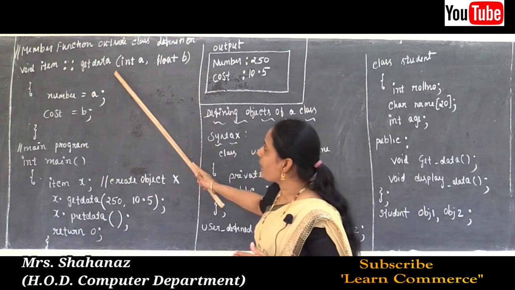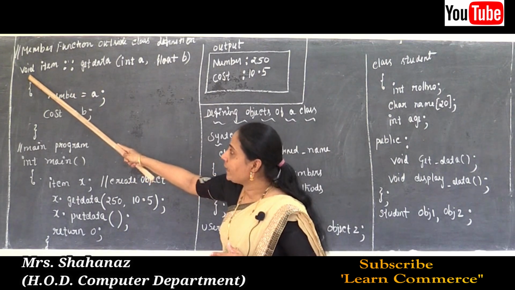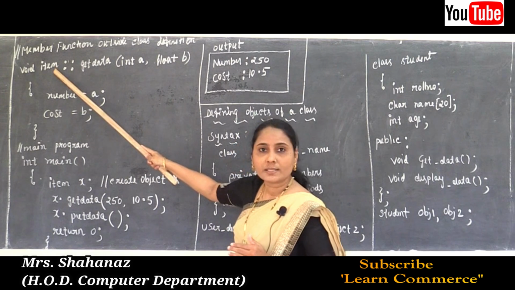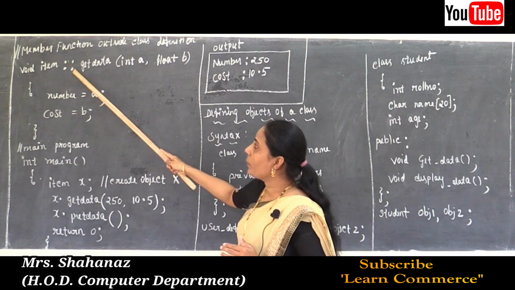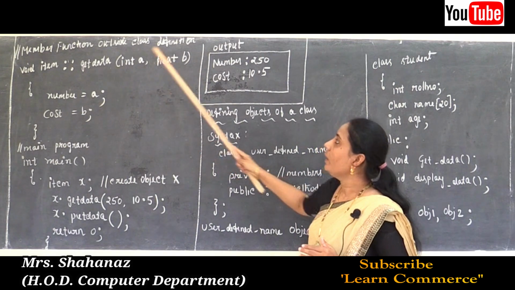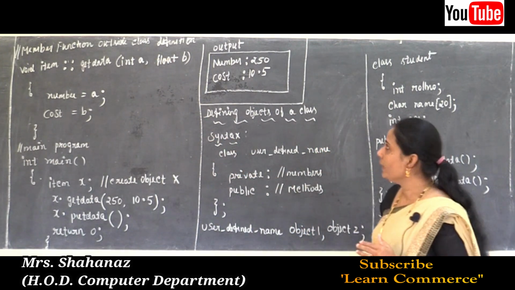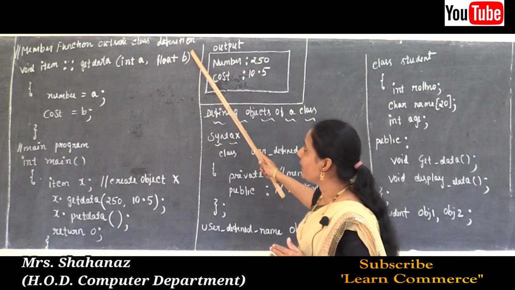So this is the example of outside class definition: return type void, class name item, scope resolution operator, member function get data, and it contains two arguments a, b. Why? Because we already declared it.